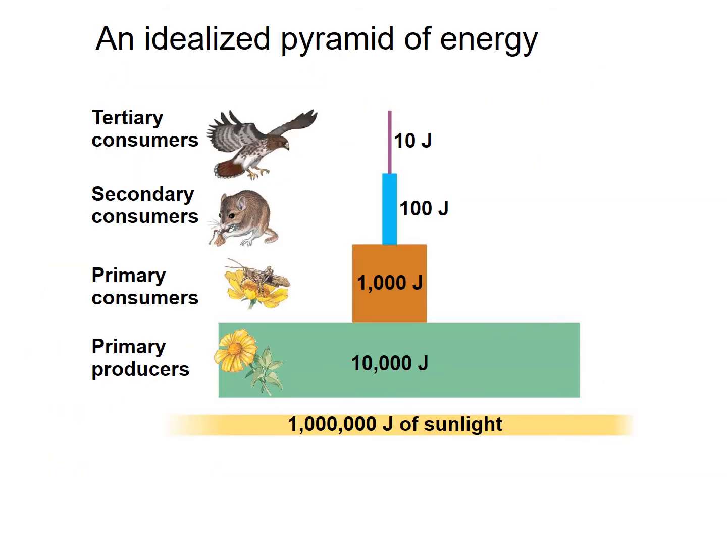So here's kind of an idealized pyramid of energy. In this case, we're looking at energy from sunlight that makes it to primary producers, that makes it to primary consumers, then secondary consumers, and tertiary consumers. You can see there's not much energy left for the tertiary consumers.